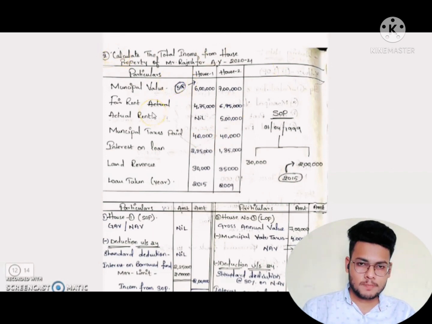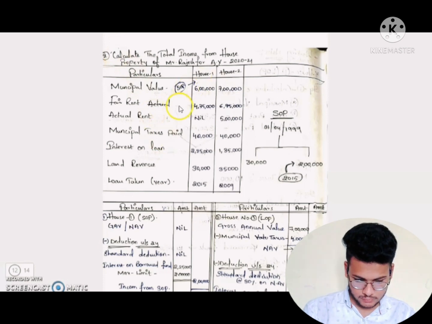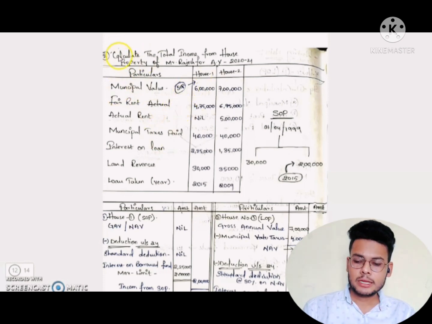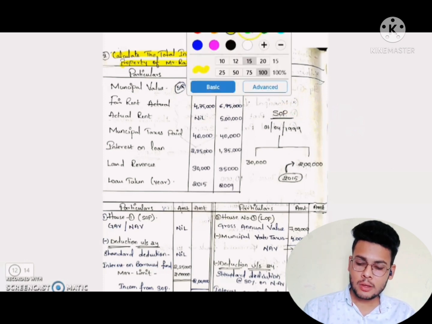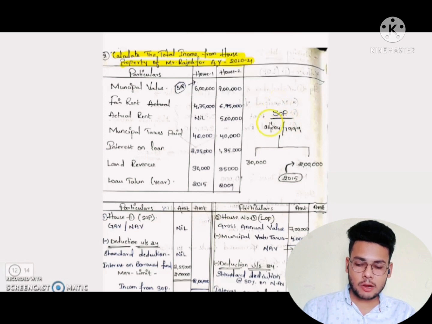Let's see the second problem. See here, calculate the total income from house property of Mr. Rajesh for assessment year 2021. Here also it is the same; for assessment year 2021, Mr. Rajesh's house property income we have to find.